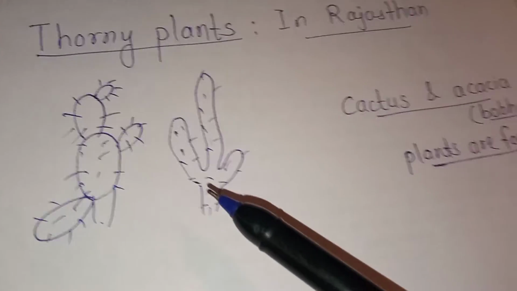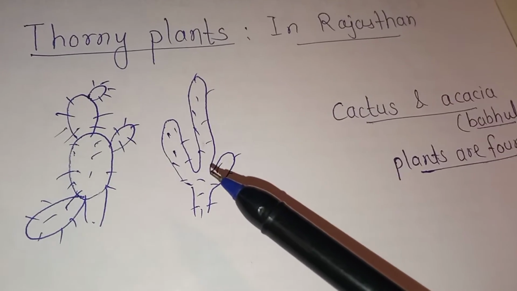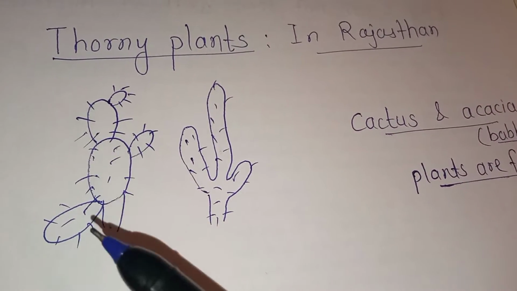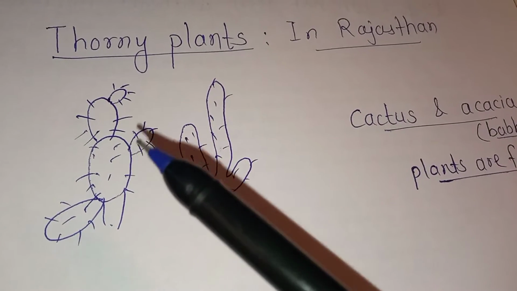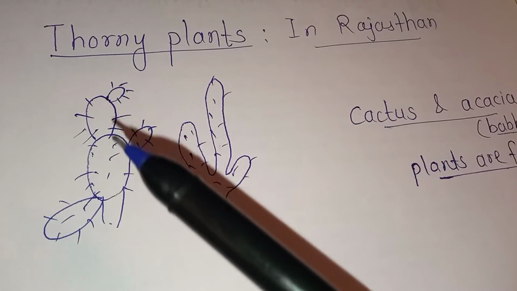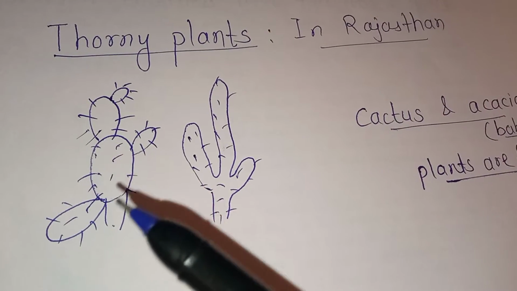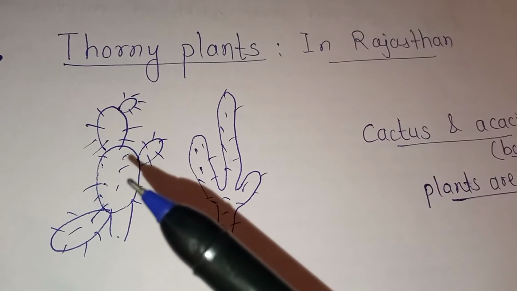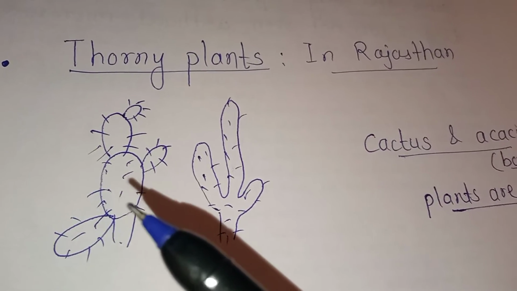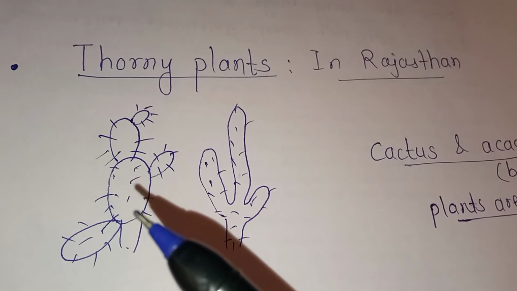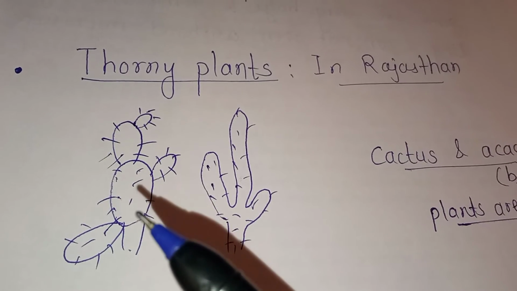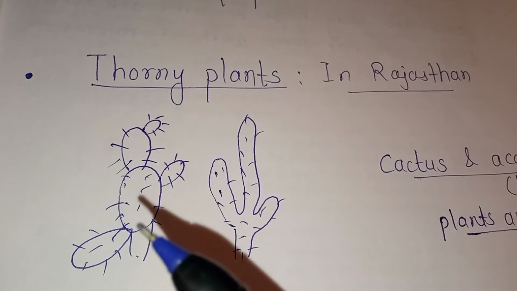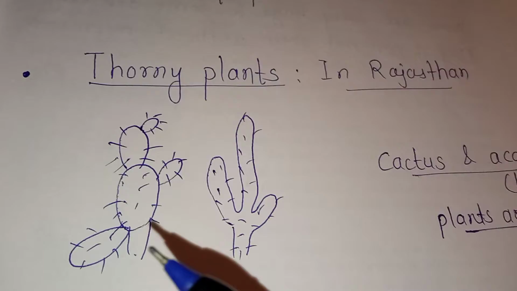It is a thorny plant and it is adapted. These big portions of the cactus are not leaves. It is fleshy pulp. It is green in color, but it is not called a leaf. The thorns are actually the leaves, converted into thorns so as to save water in that desert area.